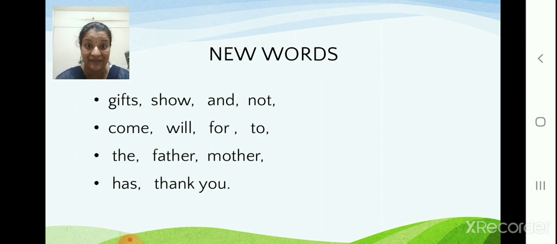These are the new words. They are not three-letter words. You have lot of letters to learn in that. Okay. So you have to learn these new words. You will find them in the lesson. Once you know the new words, then only you will be able to read the lesson, understand the lesson. So first phonics and then the new words. Okay, children?